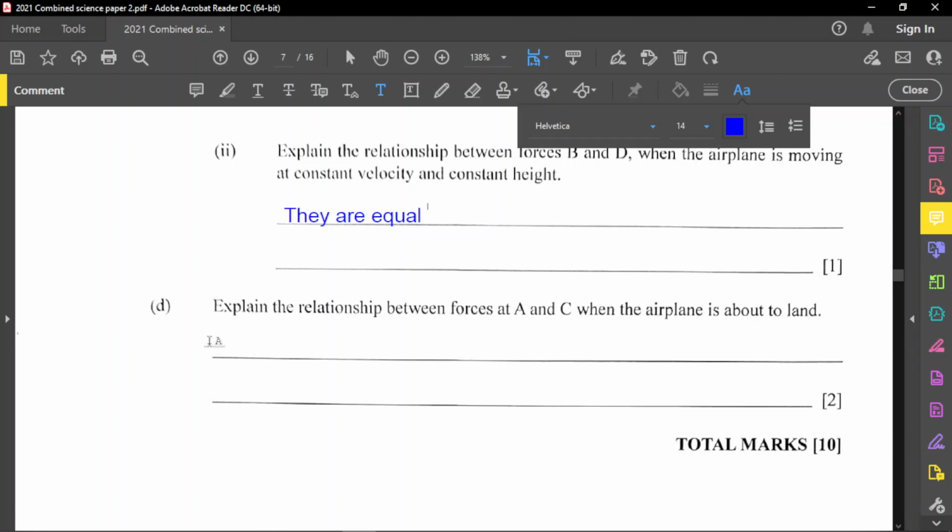The upward force, which is the lift, must reduce. So A reduces. That's the first thing that is going to happen. It reduces to a lower value than C, and C is the weight or gravity. Because if A is greater than C, then the plane is going to stay up in the air. So if A reduces, the lift is reduced, and so the weight will pull the plane downwards towards the earth, because gravity pulls things towards the earth. So that's the first thing that happens.